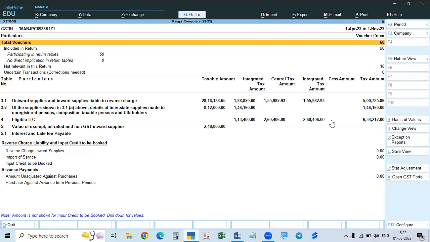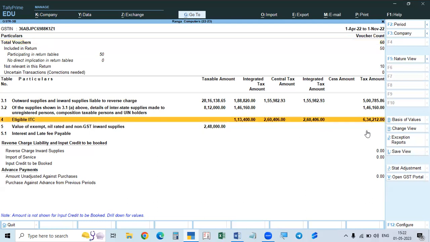So in this case, what is ITC available? See, eligible ITC is 6,34,000. But what is the liability? This is the reverse charge, what we call outward supplies available. 5 lakhs is done. So still there is some 1,33,000 change. The ITC is more, in this case the liability is 1 lakh. We need not pay anything now, and this difference of 1,33,000 will be carried forward to next year.